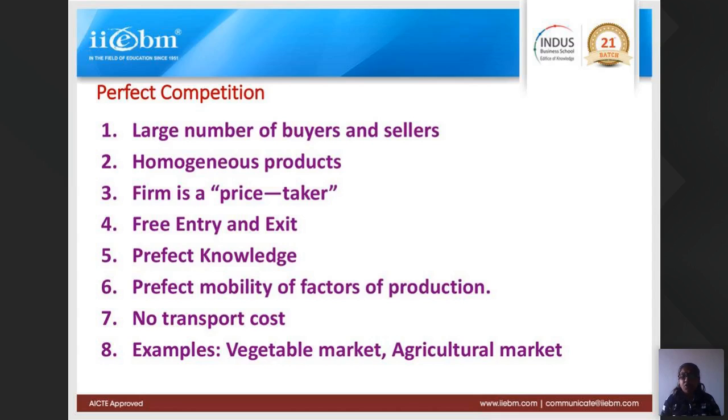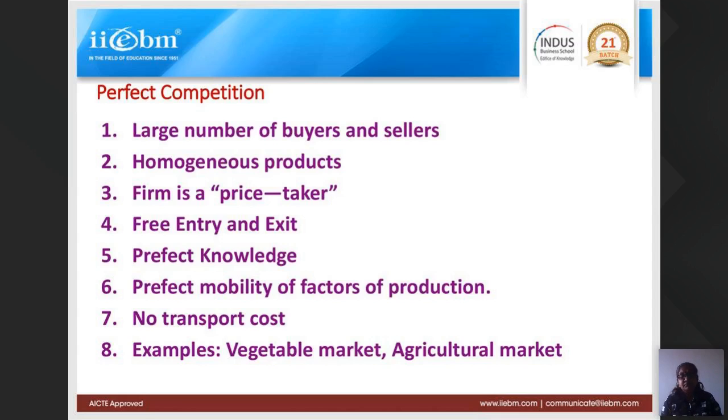The products are homogeneous. Homogeneous means identical, similar products. So if shop A is giving a certain type of photocopy, shop B is giving the same, like that. All the shops are giving you a photocopy. Sometimes, near schools and colleges, many shopkeepers have a photocopying business.